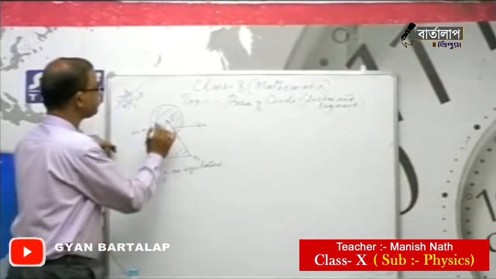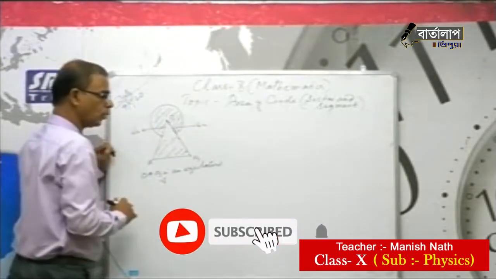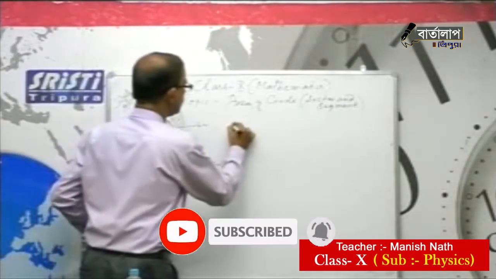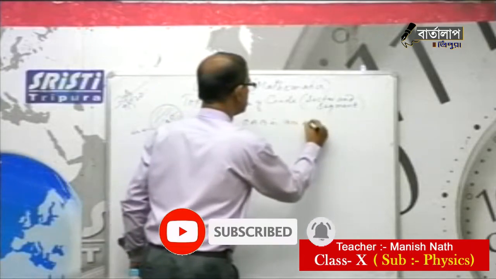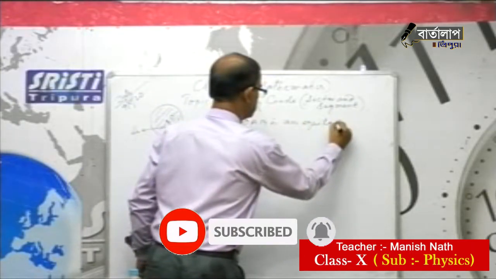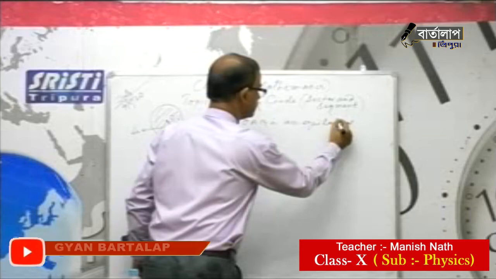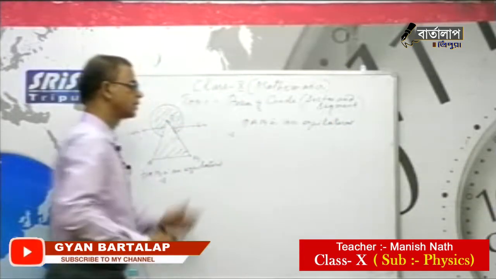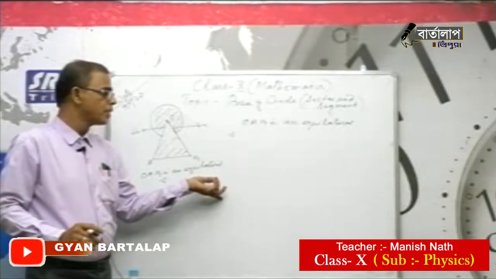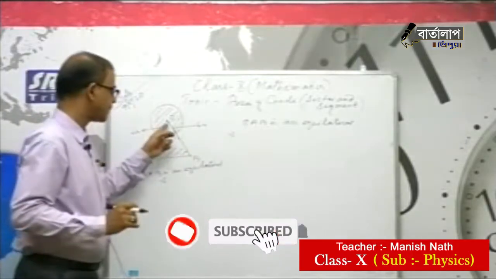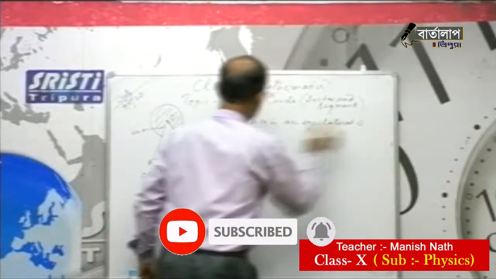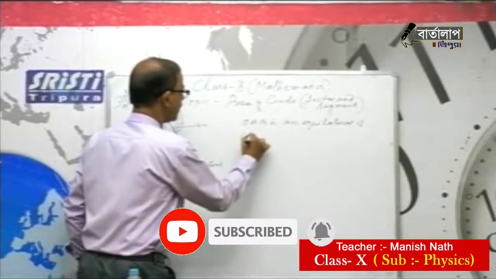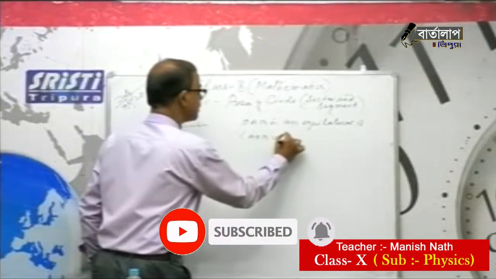Since OAB is an equilateral triangle, what we can conclude is the central angle AOB equals 60 degrees.